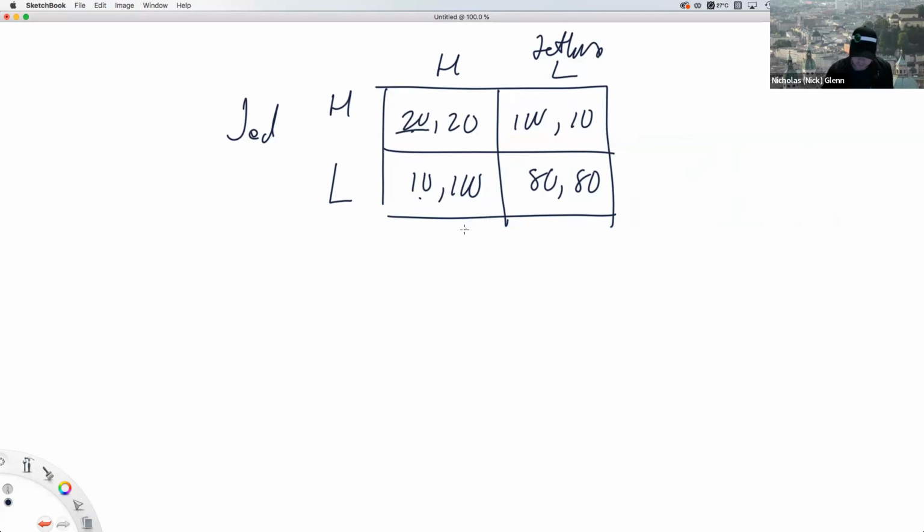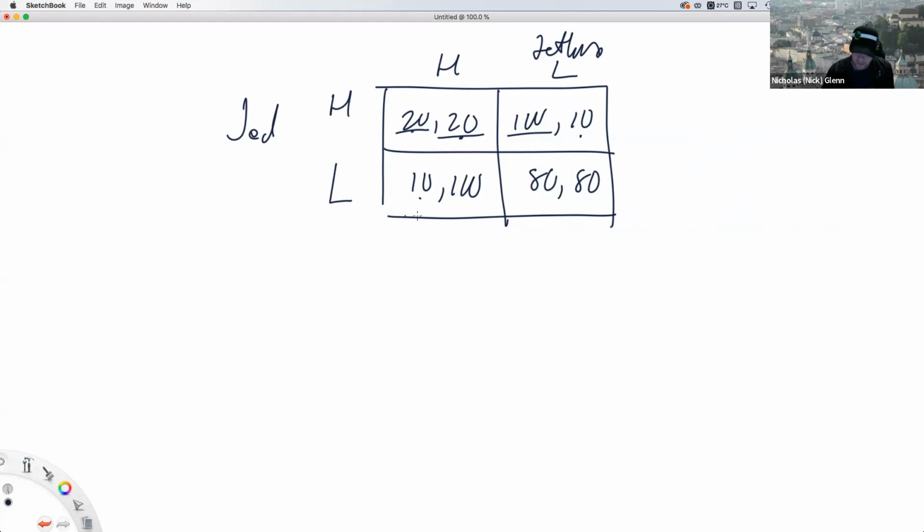high production. Okay. What about if he thinks that Jethro is going to do low production? What's his best move? Well, it's high production as well. It's just 100 better than 80. So Jed has the dominant strategy here. He's always going to do high production. Okay. Now let's look at it from the point of view of Jethro. All right, what if Jed chooses high production? What should Jethro do? Well, he's got a choice between high production 20, low production 10. Well, he's going to choose high production.